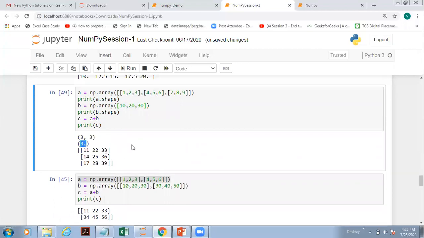If you observe the output, what do you observe here? 10 plus 1 is 11, 20 plus 2 is 22, 30 plus 3 is 33. This is the result. Then again, take this data and add it to this one. What you get is 14, 25, 36. Again this array and add this. You get 17, 28, 39. So this is the kind of addition we are doing. Correct? That is because, as I said, internally NumPy is creating a replica like this.